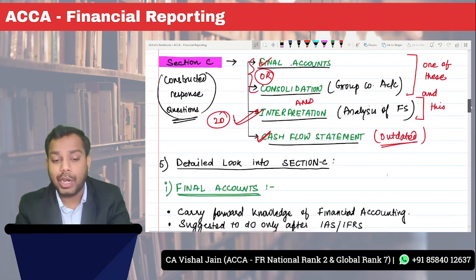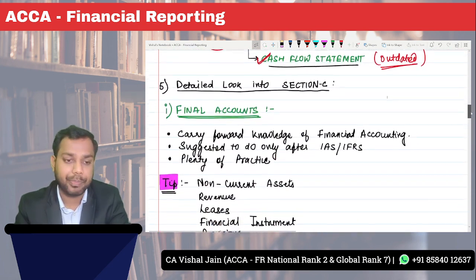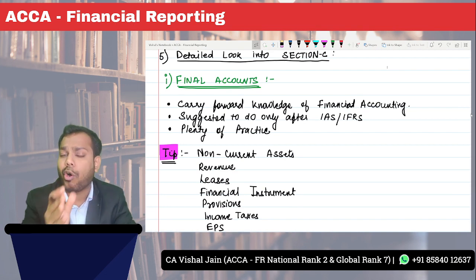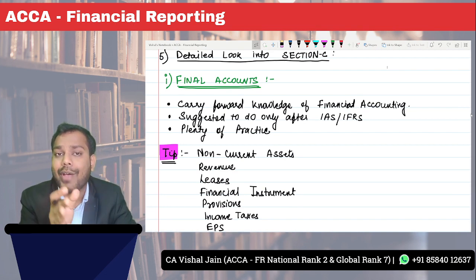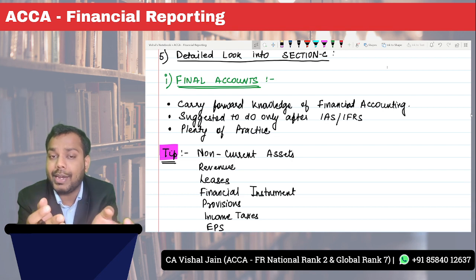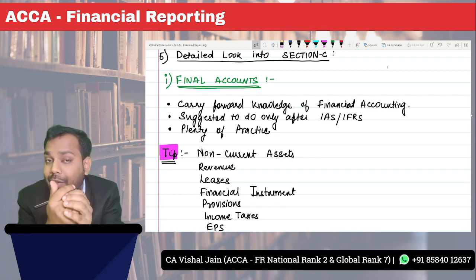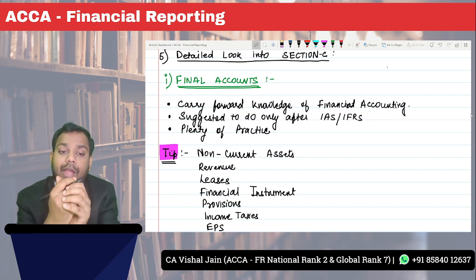Now going to the detailed look into section C, detailed look, final accounts. See, these final accounts you have already studied in your F3 paper, that is the financial accounting paper. But what is different in the F7 paper? Is it the same? No, it's not the same. Is it very advanced? Yeah, it is very advanced.